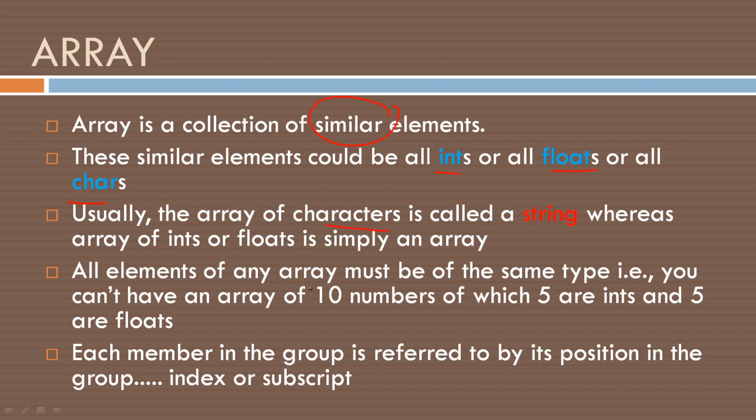All elements in the array must be of the same type. That means you cannot have an array of 10 numbers of which 5 are integers and 5 are floating point numbers. Either all should be integers or all should be floating point numbers. And each member in this group is referred to by its position in the group, which is known as an index or a subscript.